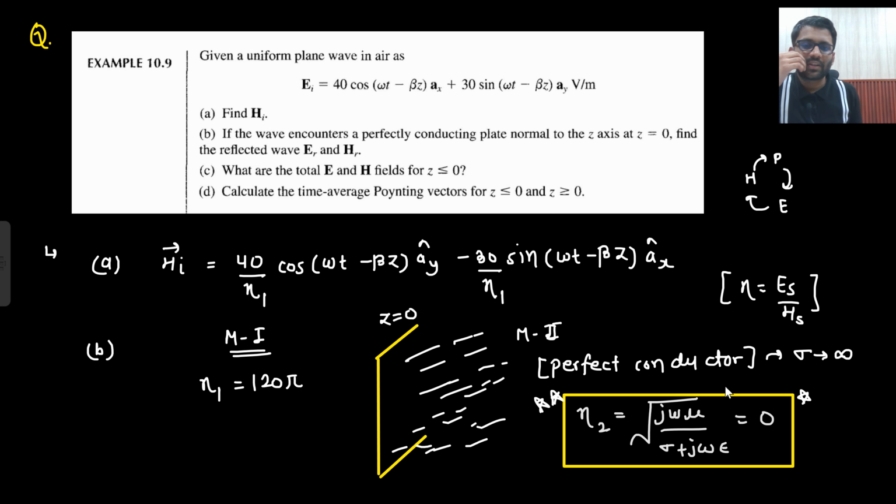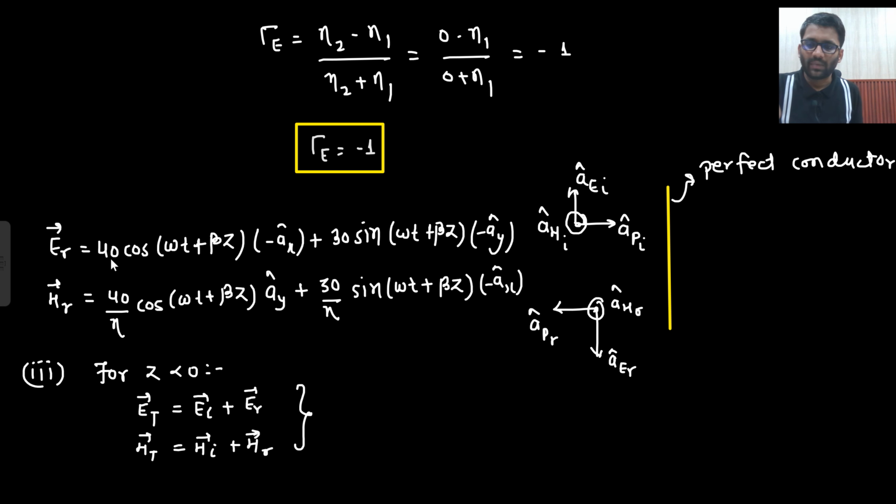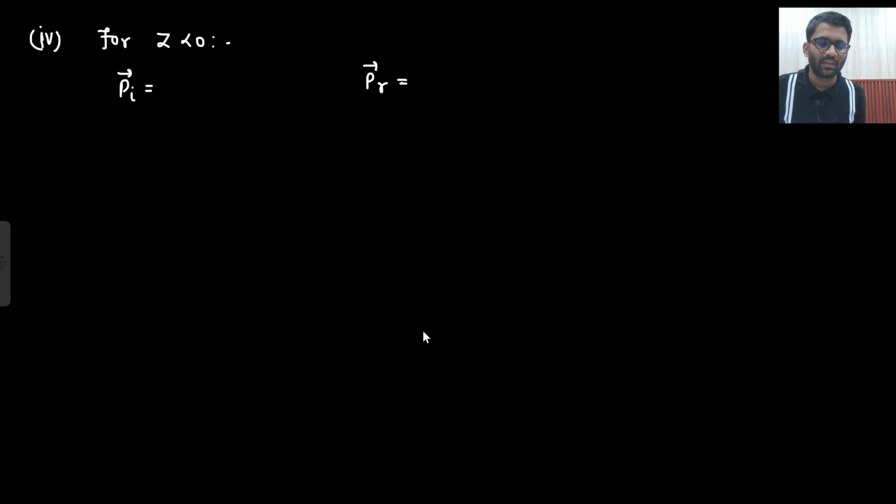Calculate the time average Poynting vector for Z less than 0 and Z greater than 0. So, fourth one, for Z less than 0. There will be some Pi, right? And there will be some PR as well. What will be your Pi? Pi is 40 square plus 30 square. They are orthogonal, right? AX cap, AY cap. So I can apply that formula: 40 square plus 30 square divided by 2 eta 1.